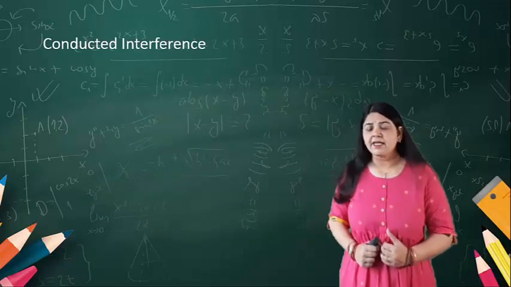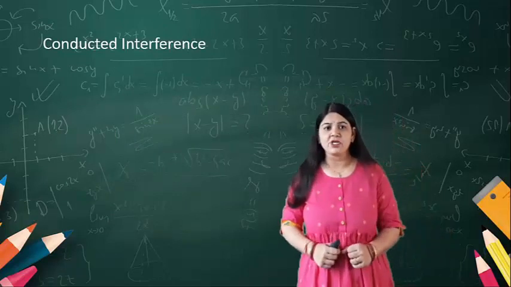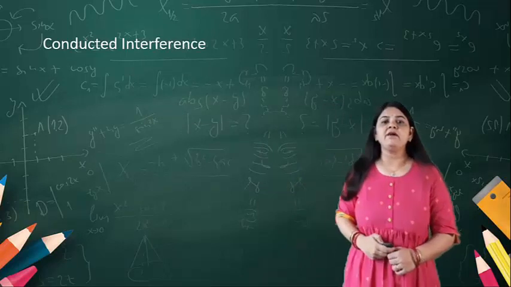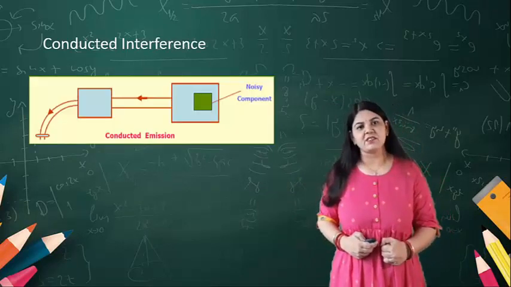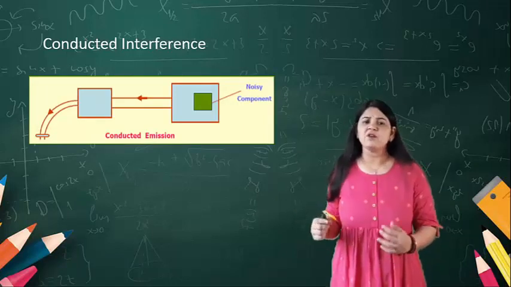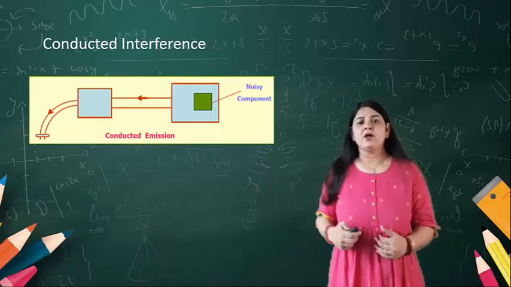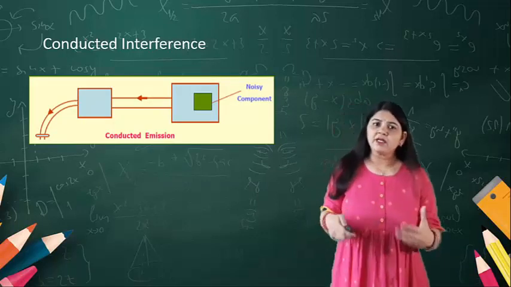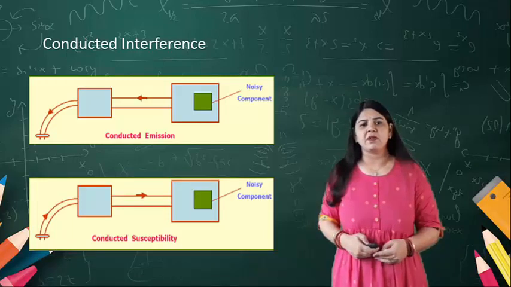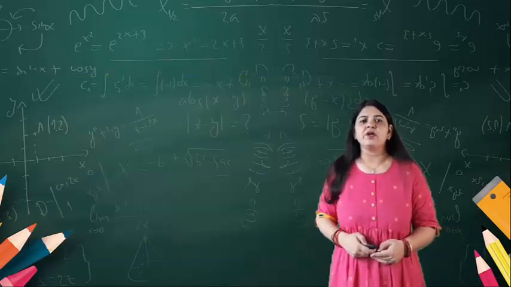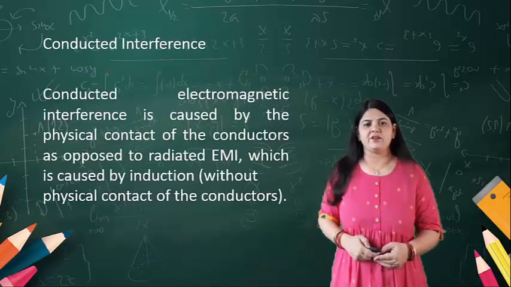Now the other category based on operation is conducted interference. What is the meaning of conducted interference? It means that the devices are not connected through a wire, but due to conducted emission, interference may arise. It is referred to as conducted interference.